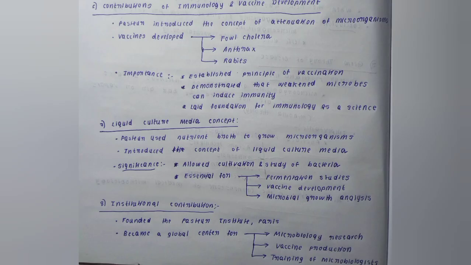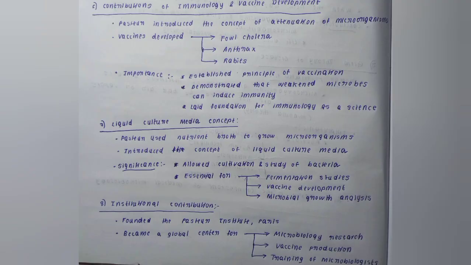Then contributions to immunology and vaccine development. Pasteur introduced the concept of attenuation of microorganisms. What is attenuation? You basically weaken the bacteria, or not only bacteria, it can include a variety like viruses also, that's why we mention attenuation of microorganisms. So consider rabies virus.